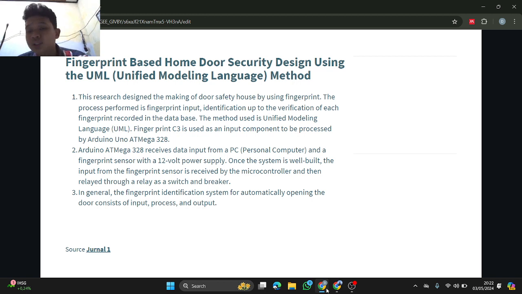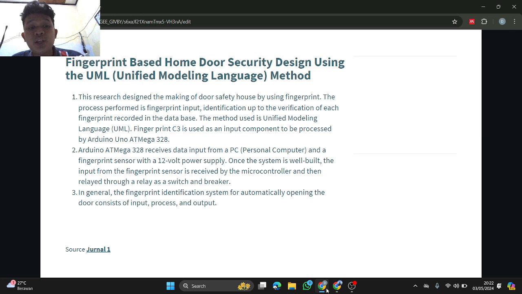Next, we are going to talk about fingerprint-based home door security design using the UML, Unified Modeling Language, method. This research designed a door security system for houses using fingerprints. The process performance is fingerprint input, identification, up to the verification of each fingerprint recorded in the database. The method used is Unified Modeling Language.